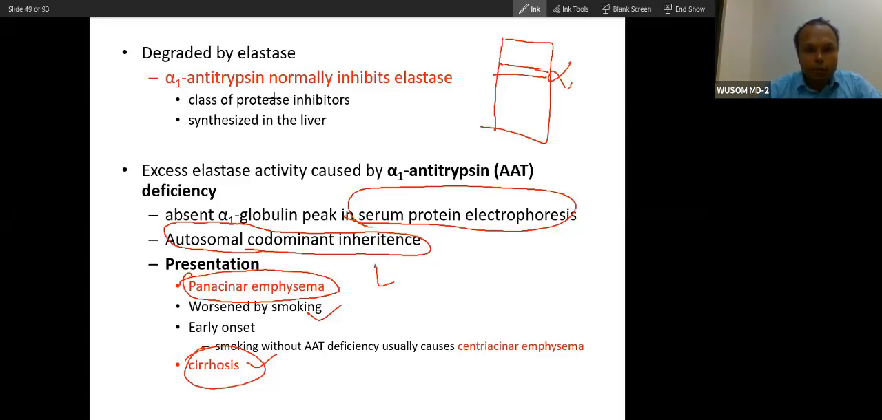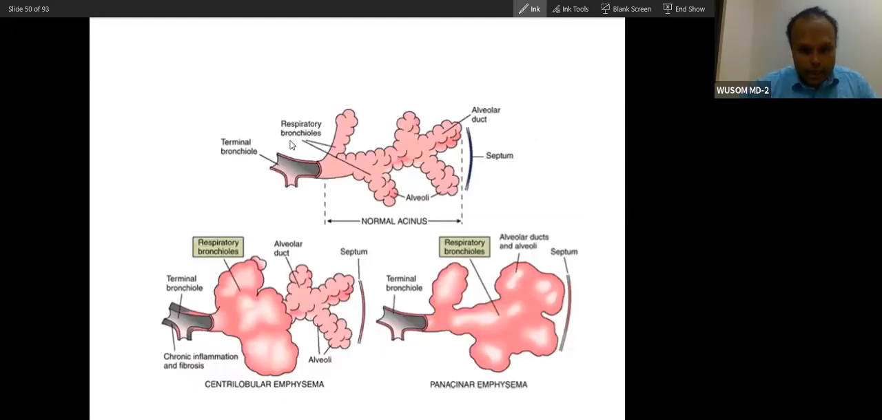So this is a class of protease inhibitor. It inhibits elastase. So remember, this is a very important concept, synthesized in the liver. Now you can see this is pan-acinar emphysema, so the whole acinus will be affected, both sides symmetrical. The alveoli will be affected symmetrically.